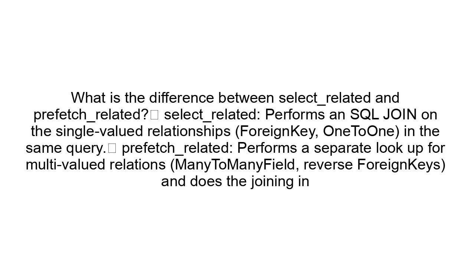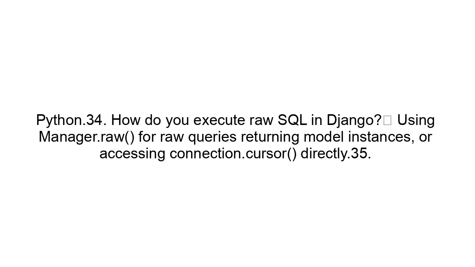33. What is the difference between select_related and prefetch_related? select_related performs an SQL join on the single-valued relationships, foreign key and one-to-one, in the same query. prefetch_related performs a separate lookup for multi-valued relations, many-to-many field and reverse foreign keys, and does the joining in Python.